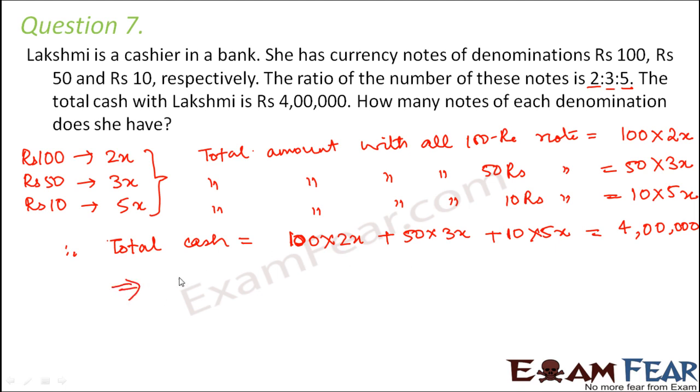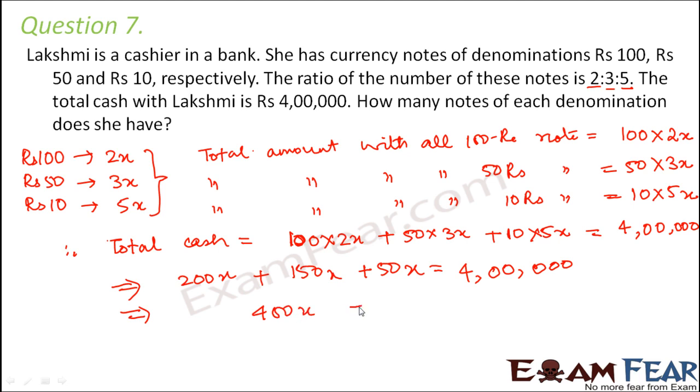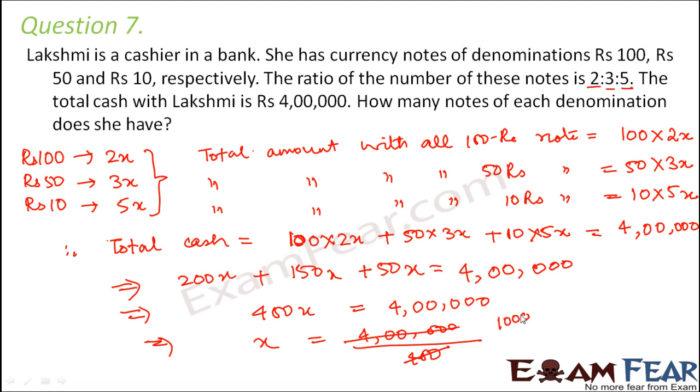So this would be equal to 200x plus 150x plus 50x is equal to 4 lakhs. So this is 400x is equal to 4 lakhs. Or x would be equal to 4 lakhs divided by 400. So this would be equal to 1000. Therefore, the value of x is 1000.